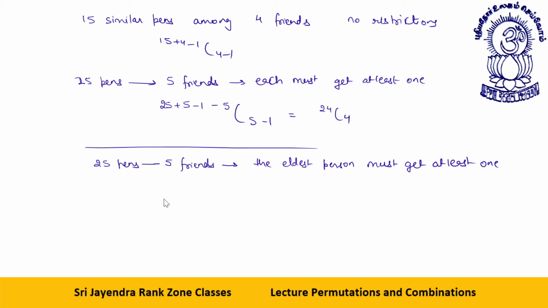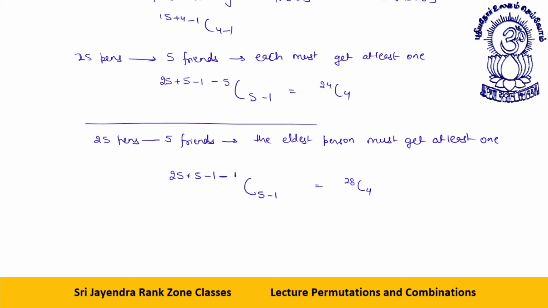Then what will happen, Jason? Then it will be 25 plus 5 minus 1. Here the blockage is for only one person, that is the eldest one. He must get at least one. So minus 1, C 5 minus 1, that is 28 C4. Okay, clear to all?